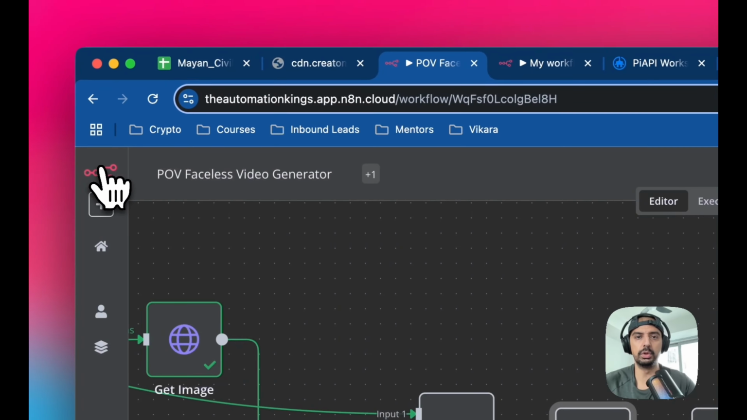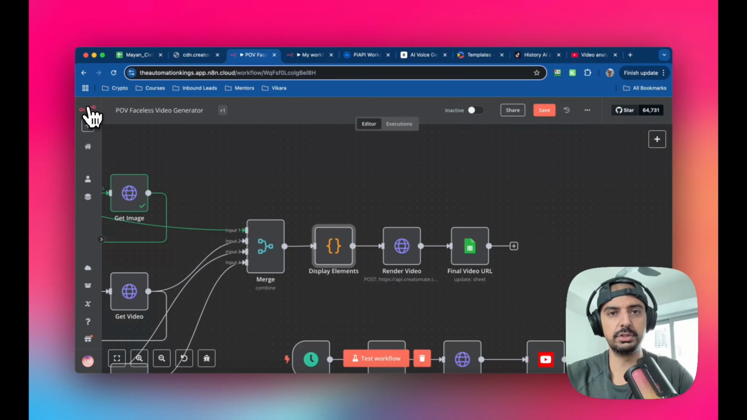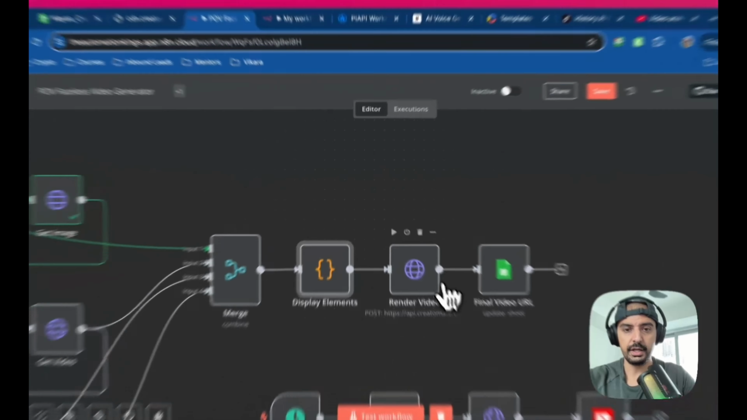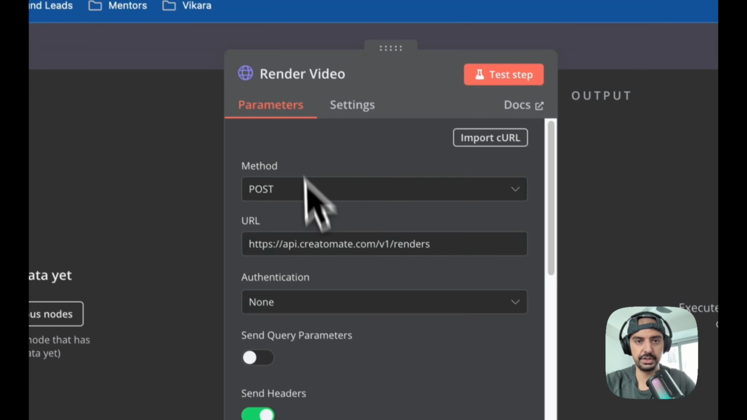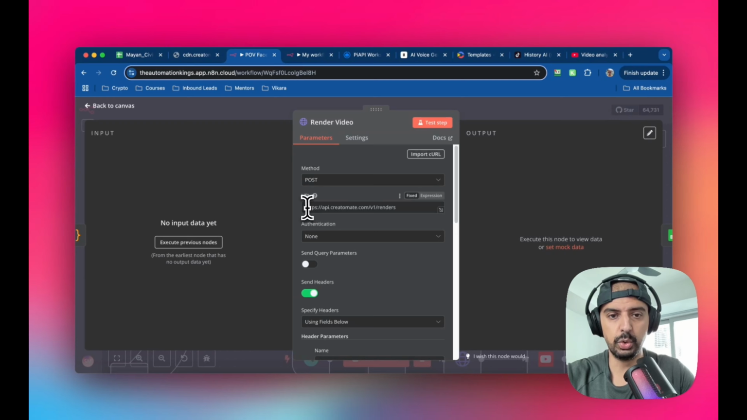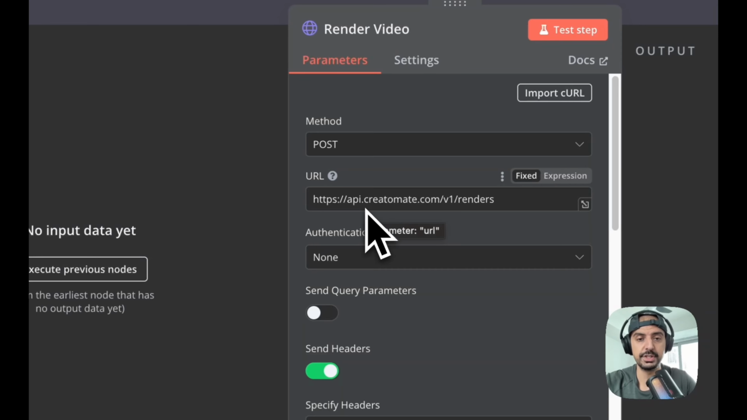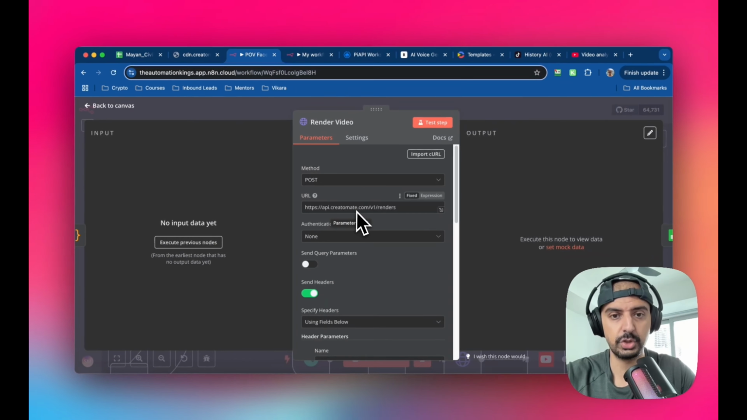Okay, so the next module, this is the one that's going to pull all of it together. Everything that we've built up to this point is now going to be rendered using a rendering platform, and I'm going to show you exactly how to set that up. This is just another HTTP request module. This time it's a post method, and we're going to call this endpoint. The platform we're going to use for this is called createautomate.com.